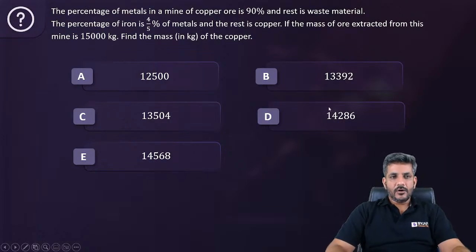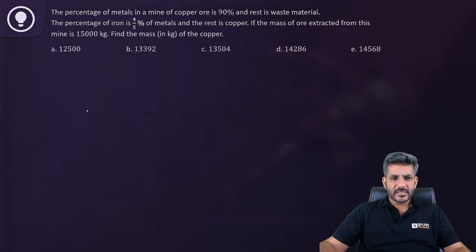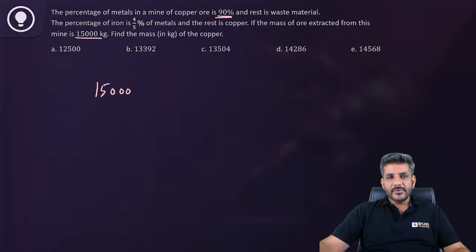Let's have a look at the question. How do we do it? The percentage of metals in a mine of copper ore is 90% and the rest is waste material. The percentage of iron is 4 by 5% of the metals and the rest is copper. If the mass of ore extracted from this mine is 15,000 kg, find the mass of copper. We will do it in the best possible way. Okay. We have a total of 15,000 kgs. Out of this 15,000, 90% is the percentage of metal. So basically 90% of that is metals. 90% of that is 13,500.